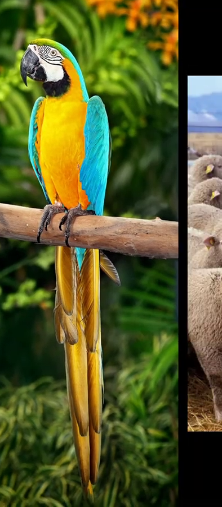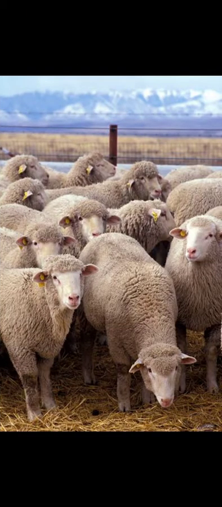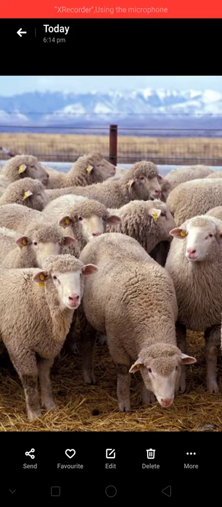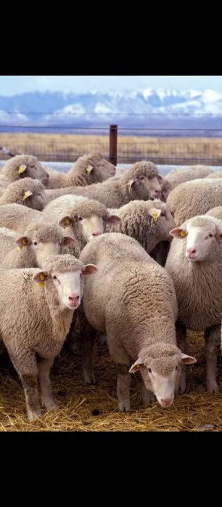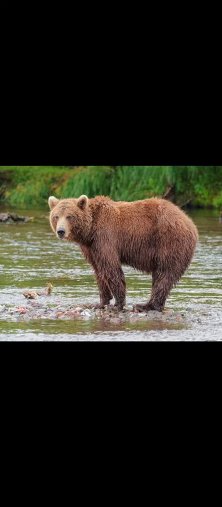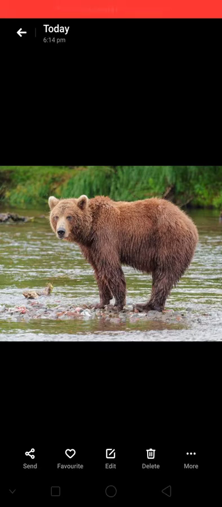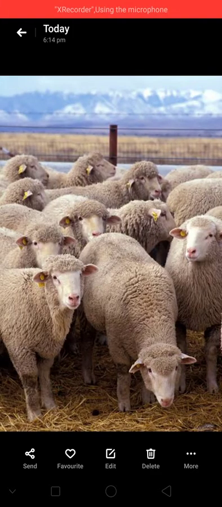Now the next topic is fur or wool. See, this is the image of sheep, goat, and bears. They have a very fluffy kind of body covering which is called fur. They have fur on their body to protect them. We also use the wool of the sheep for making sweaters and winter wear.